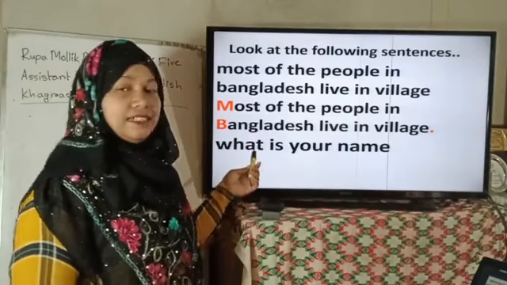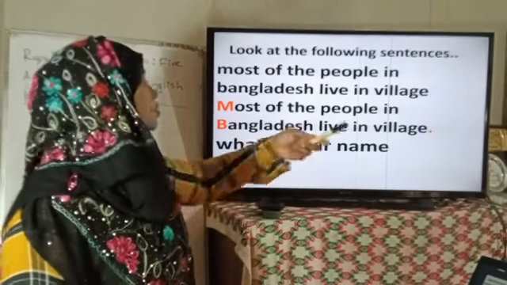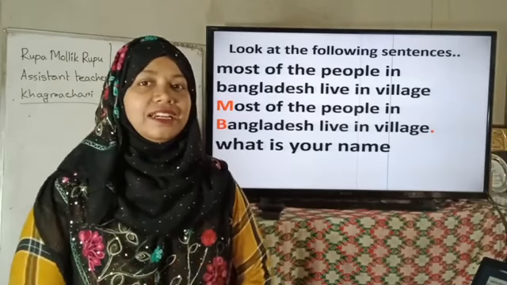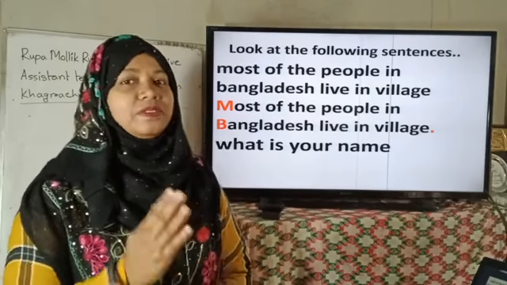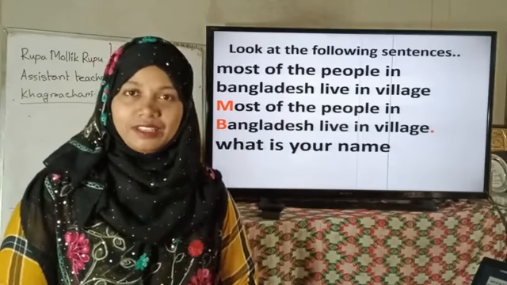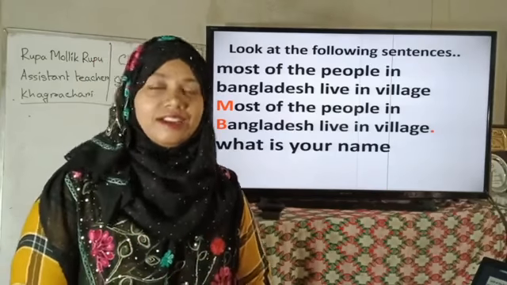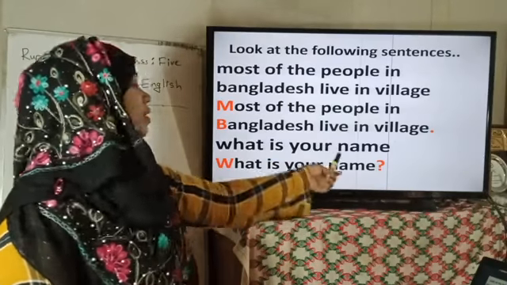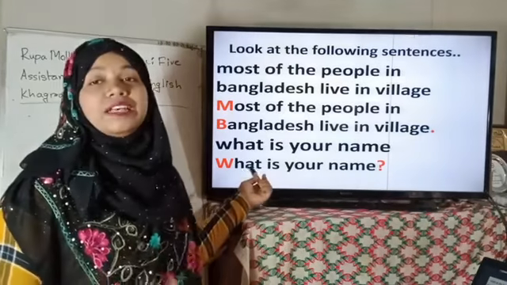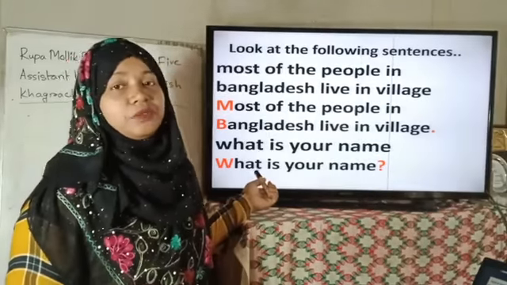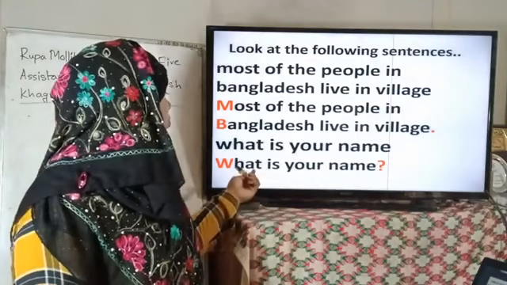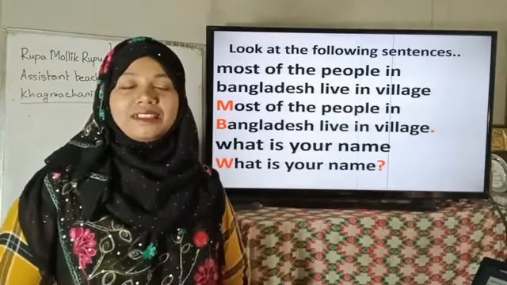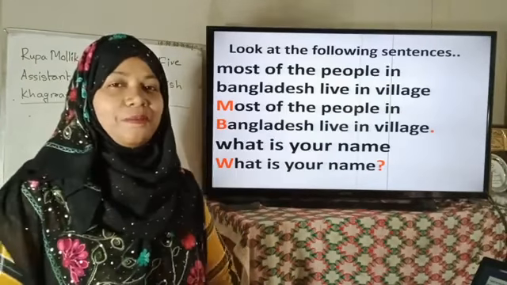Now, the second sentence for you. What is your name? What is your name, dear students? Is it in a correct way? Yes, you are right. It's not in a correct way. So now we have to write it in a correct way. We have to write, What is your name? The first word is what, and we have to use capital W for what. And at last, it is a question, so we have to use a question mark. Okay, maybe it also matches with yours.